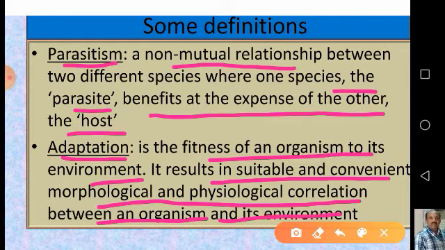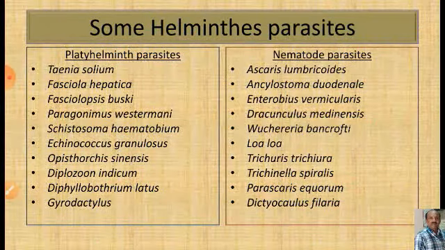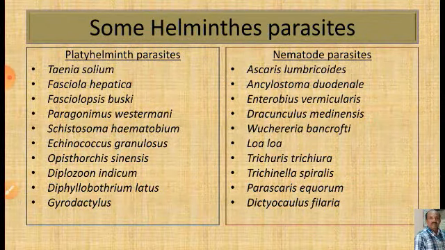So the organism becomes suitable to live in an environment where it lives, whether it is an external environment or within the host body. So whatever the medium it is, it will become suitable after the adaptation only, but not before the adaptation. So the parasite has to adapt to its environment, whether it is the external environment or the internal body of the host. We will look into some helminth parasites.